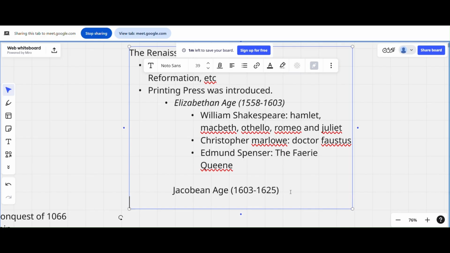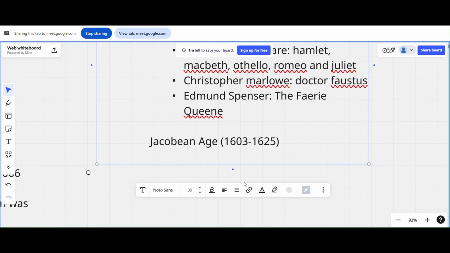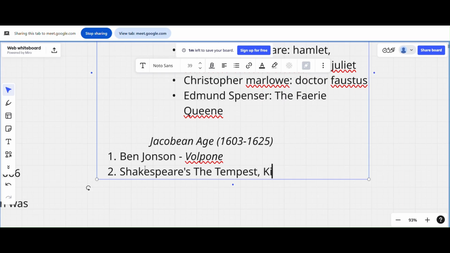And who are the prominent writers? Ben Jonson. Just remember this, Ben Jonson, and this guy wrote Volpone. This is the work. Ben Jonson was within the Jacobean age. And even Shakespeare was still involved here, but mostly his later works. Shakespeare's The Tempest, I told you The Tempest is a late work, or King Lear. The Tempest, King Lear.